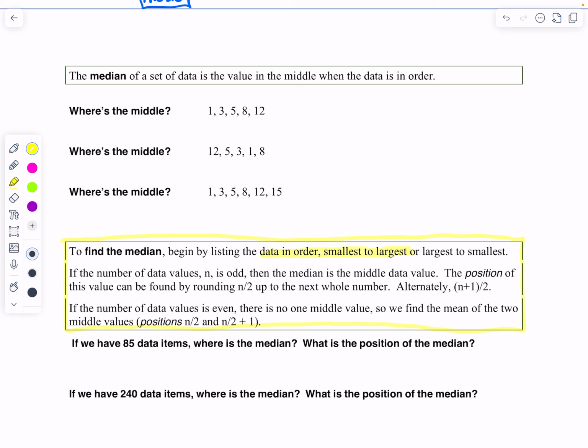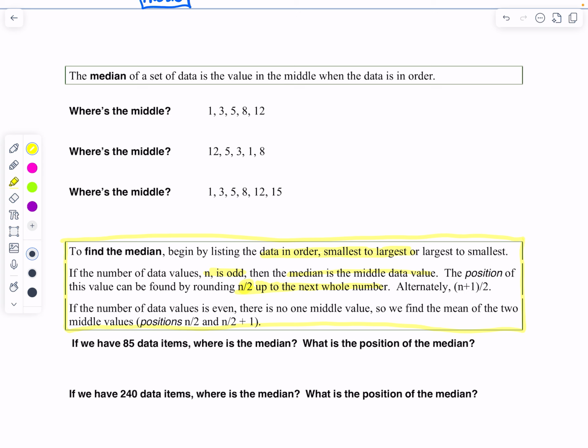If the number of data values n is odd, then the median is the middlemost data value. We can find that by taking n divided by 2 and rounding up to the next whole number. That will tell you the spot where the median is.